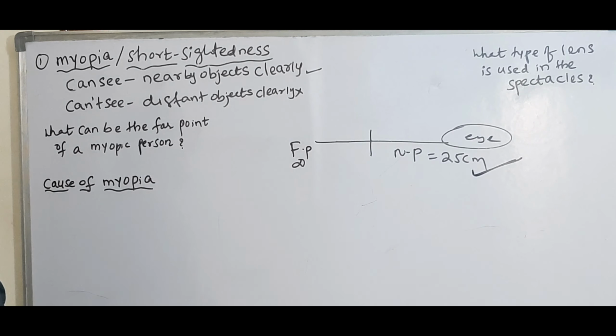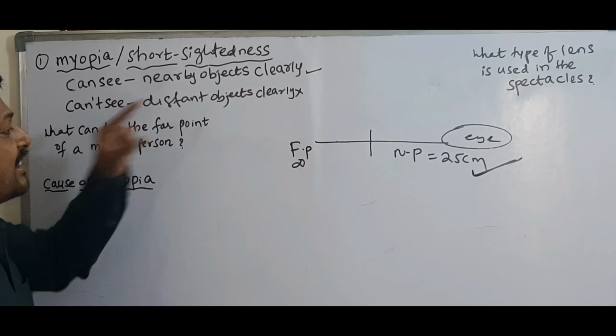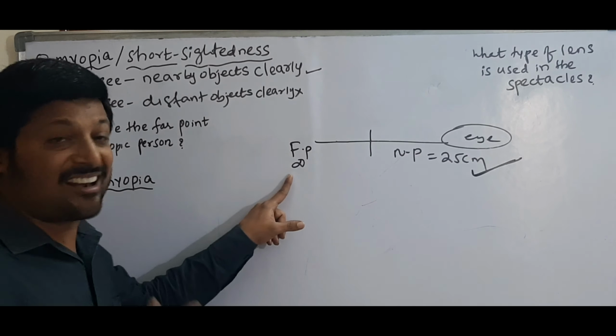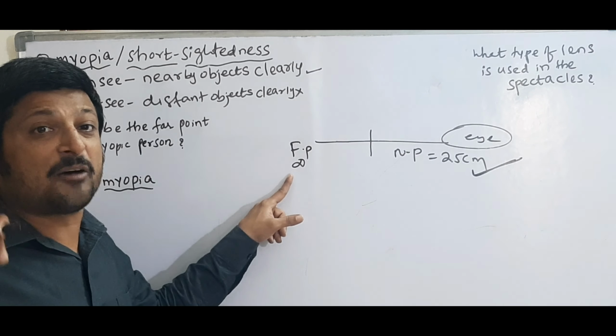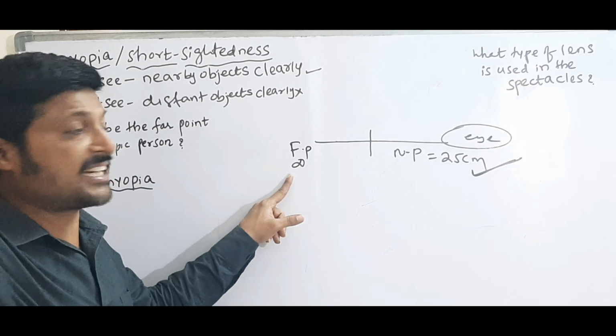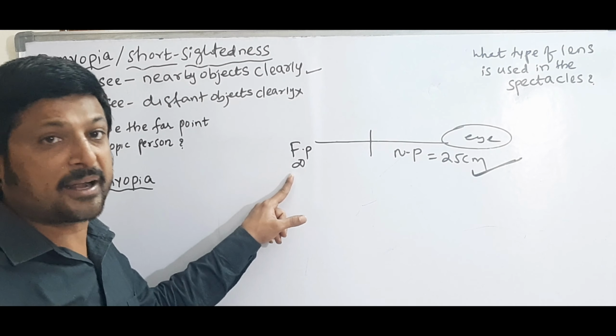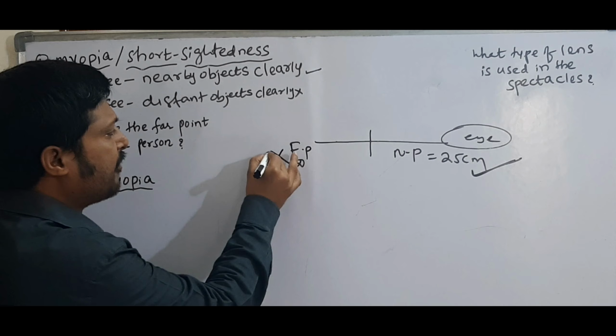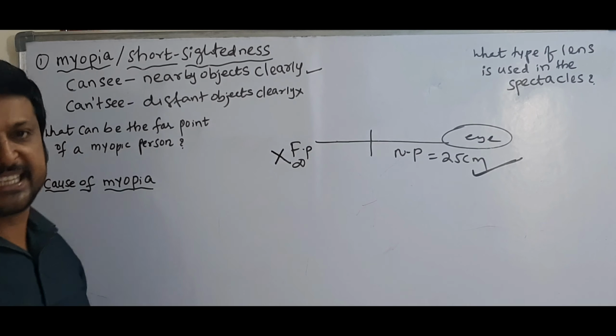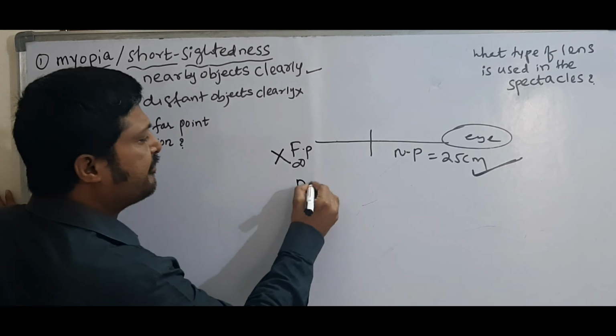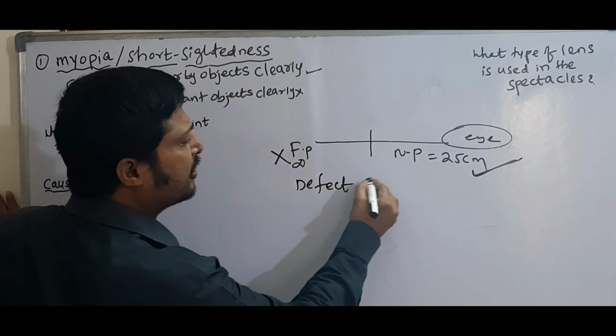But he cannot see distant objects. If the object is situated at infinite distance, he cannot see properly. That means his far point is not infinity. That means the defect is in the far point.